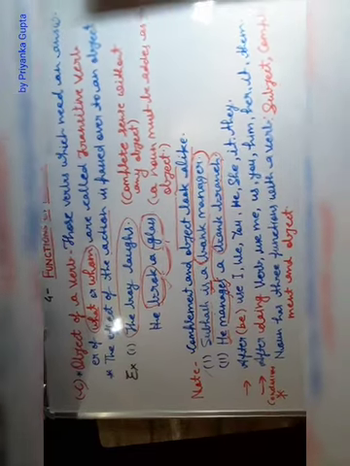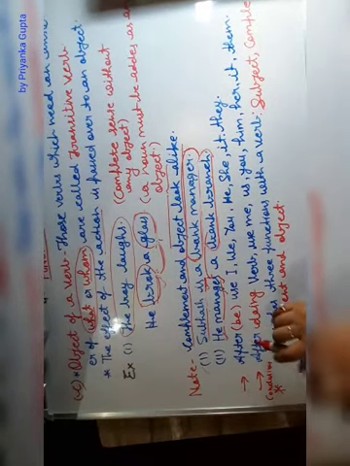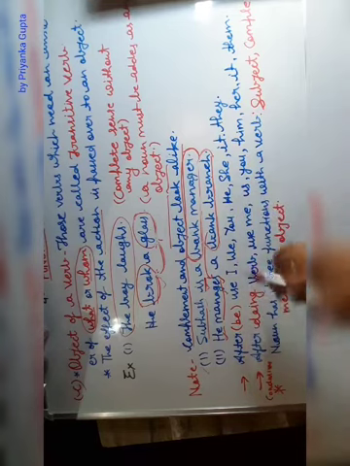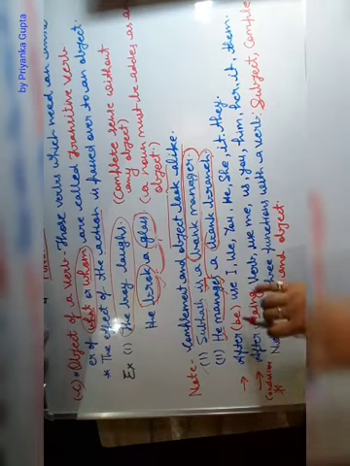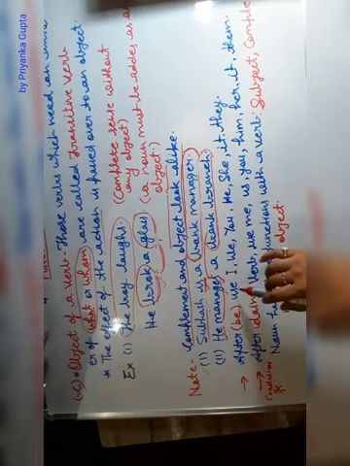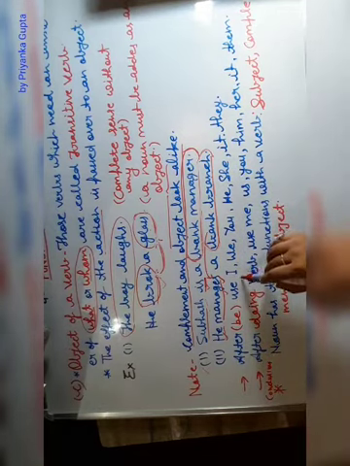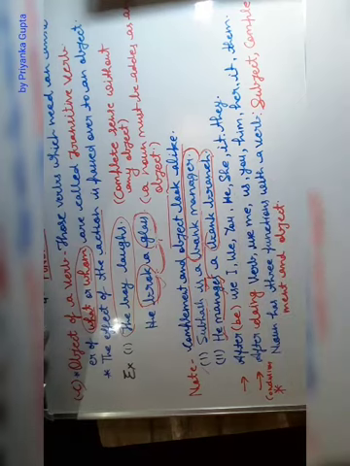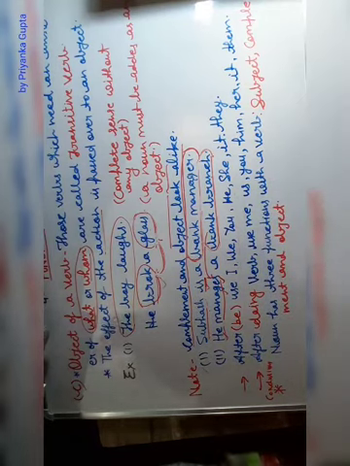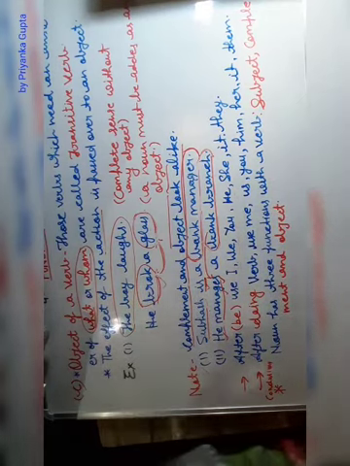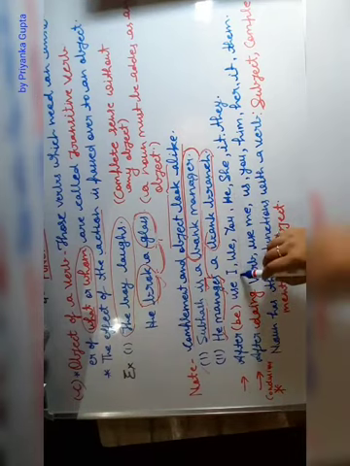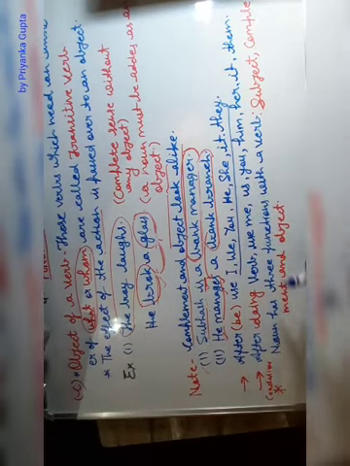There are some points which will make all your questions very easy. After be, we will use I, we, you, he, she, it, they. All these are pronouns.